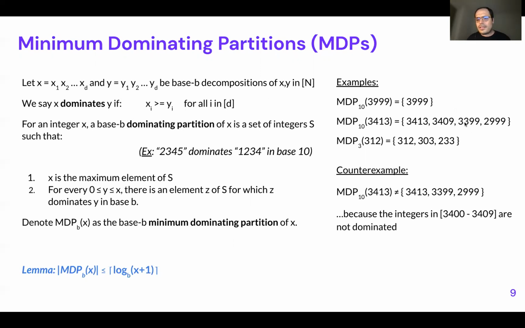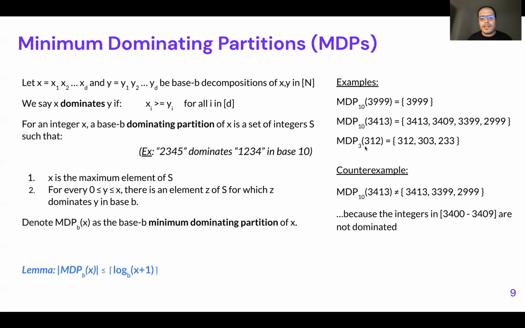This number here, 3399, can encode anything above that, up to this number. Then this number can encode anything above 3399, so 3400 until 3409. And this one can encode any number from 3410 to 3413. So in practice, with these four partitions, we know how to encode any number below it. And because we don't have a bigger number, we cannot encode a number bigger than what we were issued.